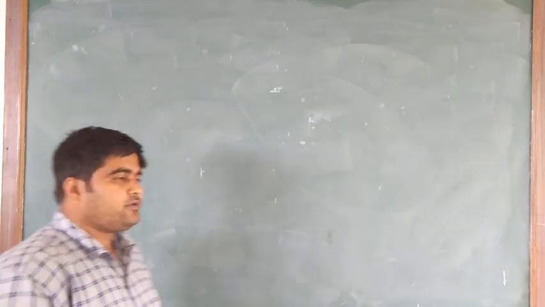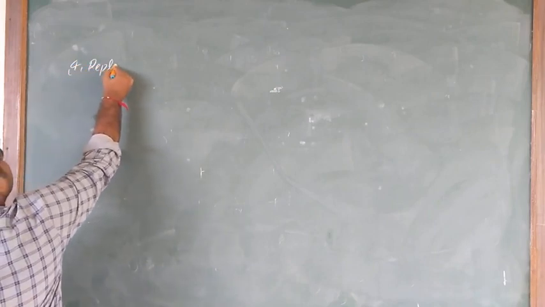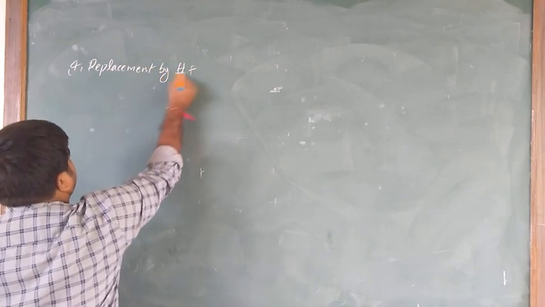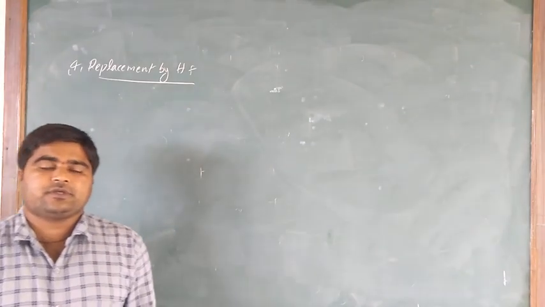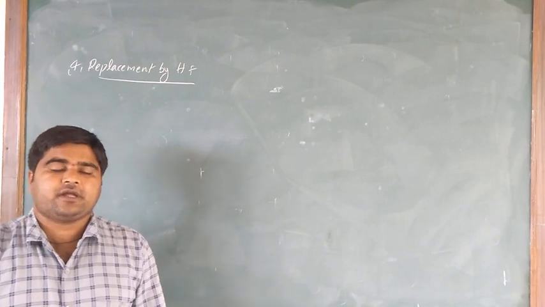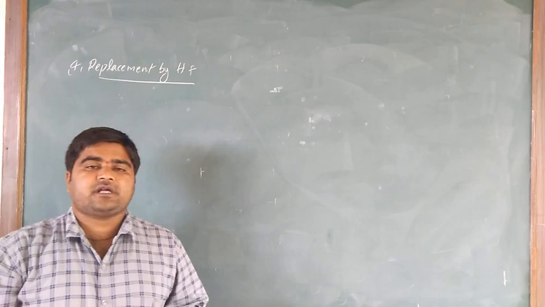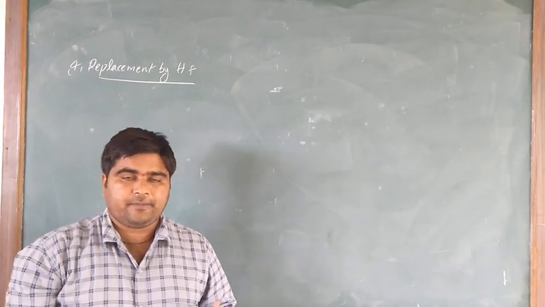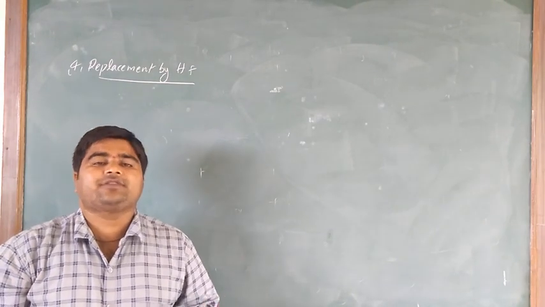Now today we are going to discuss the fourth one, replacement by hydrogen. In the presence of reducing reagents, benzene diazonium chloride salt, in the presence of some reducing reagents like hypophosphorous acid and ethanol,